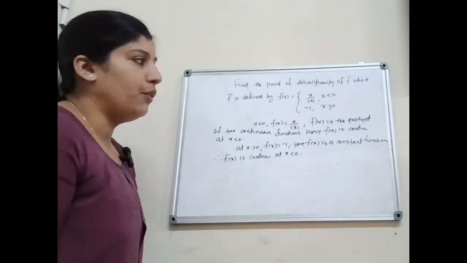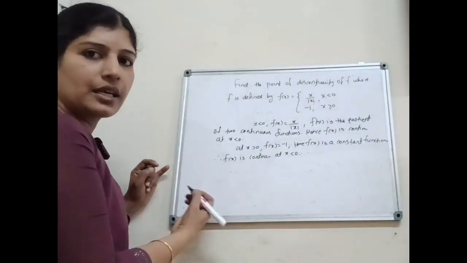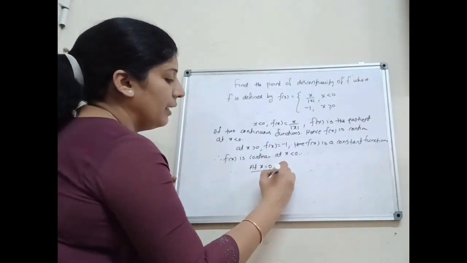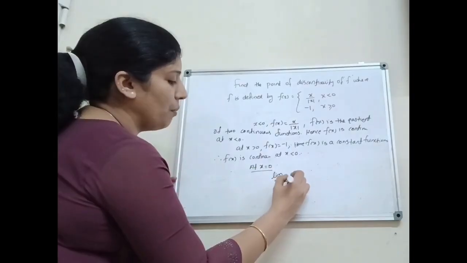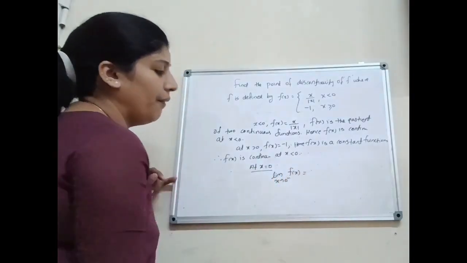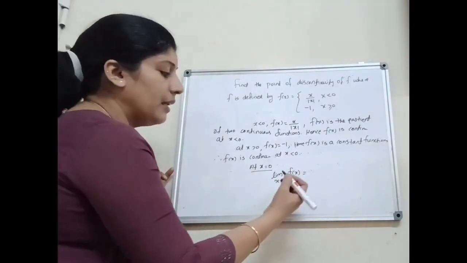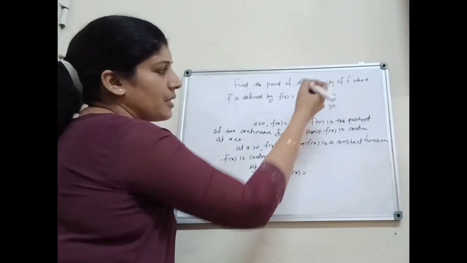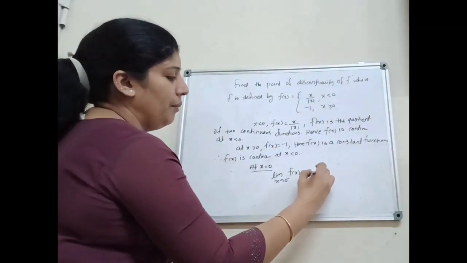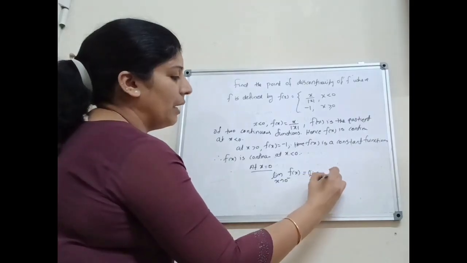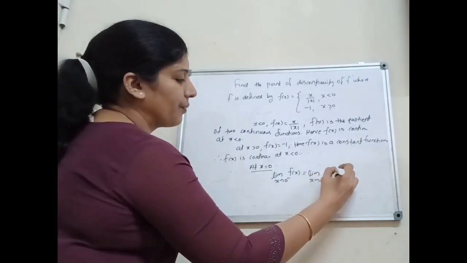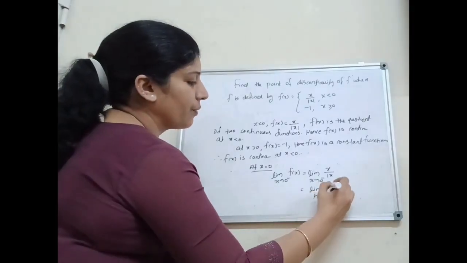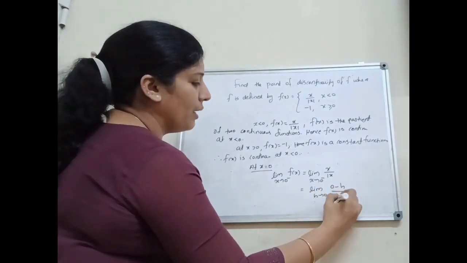Next, we can prove whether at x equal to 0 the function is continuous or not. At x equal to 0, we have to consider the limit as x tends to 0 minus of f of x. That is the left hand limit. When x is less than 0, f of x is x by mod x. That is limit x tends to 0 minus x by mod x, which equals limit h tends to 0 of 0 minus h by modulus of 0 minus h.